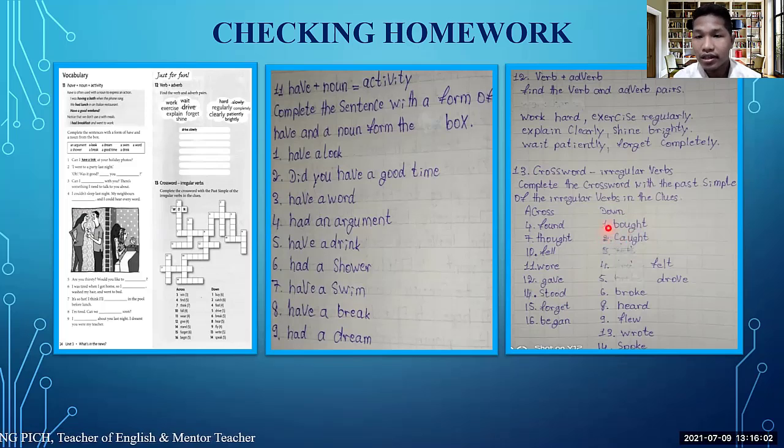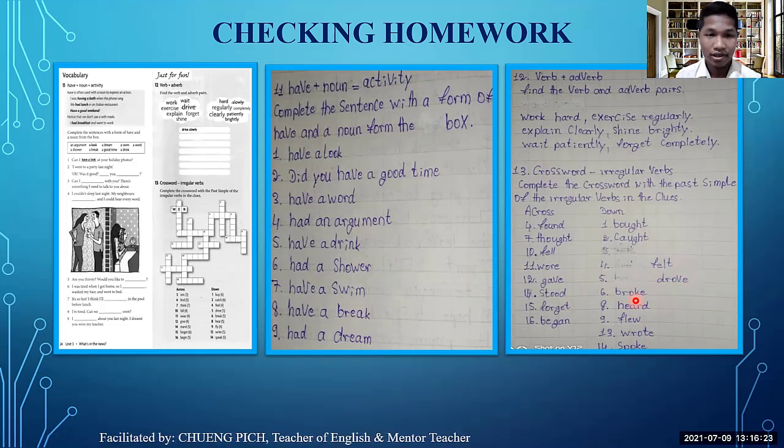Another one from top to down, which is called down here: bought, caught, and fell, and threw, broke, heard, flew, wrote, and spoke. Good. So these are the irregular verbs in the activity of part 13, which is the crossword.